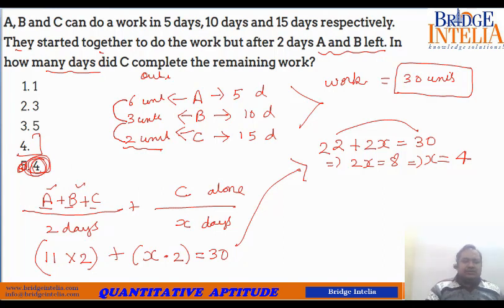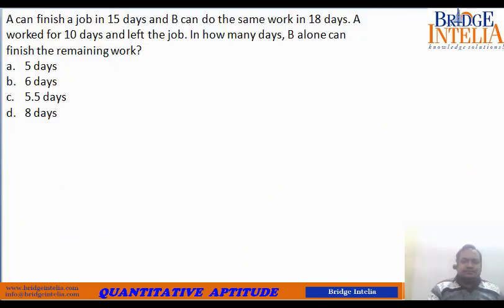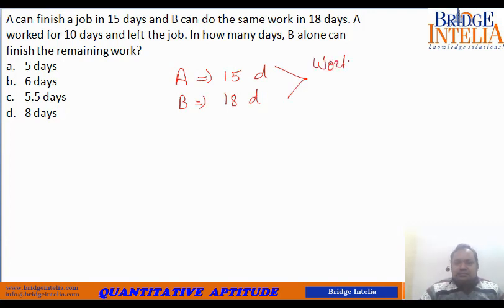Now let's move to the next one. A can finish a job in 15 days and B can do the same work in 18 days. So two people are mentioned here, A and B. A 15 days, B 18 days. Let's assign value to work.